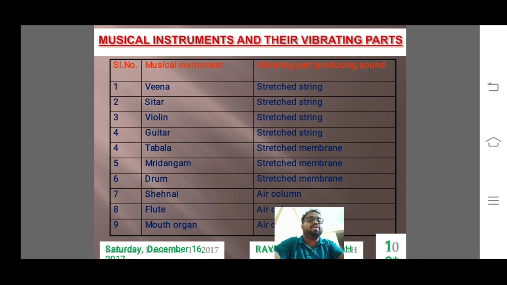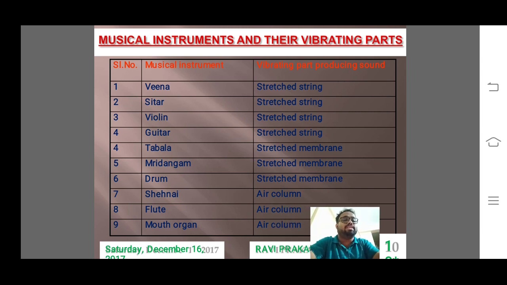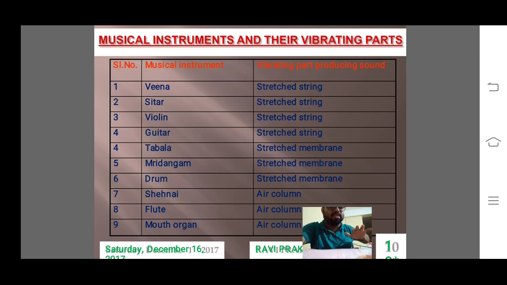You can see here the different kinds of musical instruments and their vibrating parts. The vibrating part of the veena is a stretched string. As we pluck the string, it vibrates and produces sound. Sitar, stretched string. Violin, stretched string. Guitar, stretched string. Tabla: when you beat it, the membrane vibrates, and as a result the sound is produced.